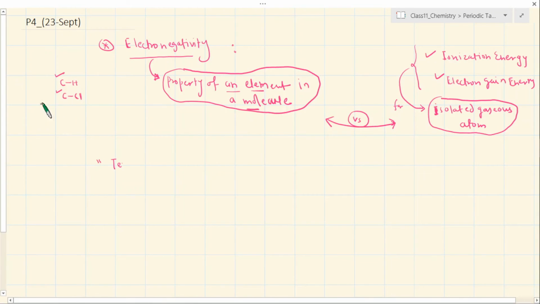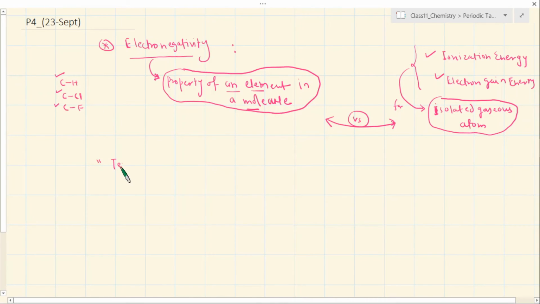That's what I'm trying to say. The electronegativity of carbon bonded to fluorine will be different. So it is definitely related to the type of element, but a little bit different because of the already formed bond. So this is the property specifically of an element in a molecule.